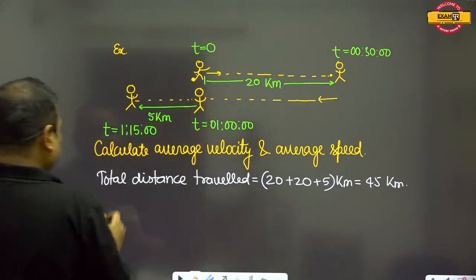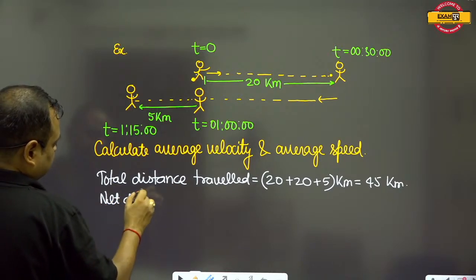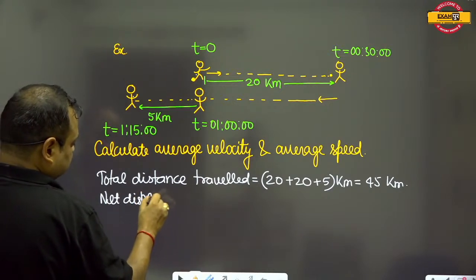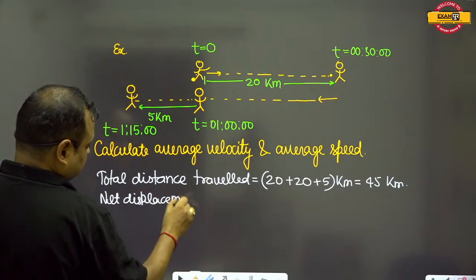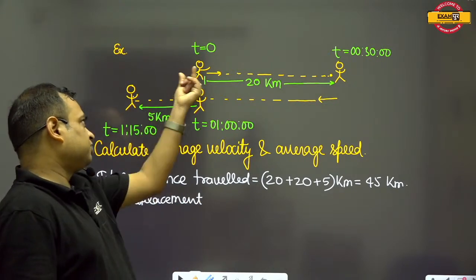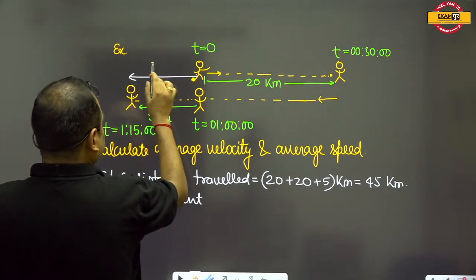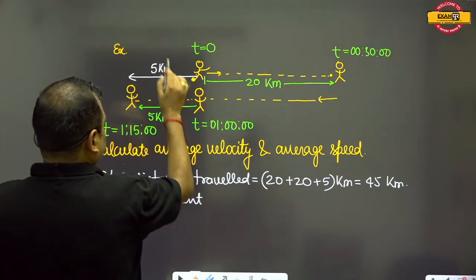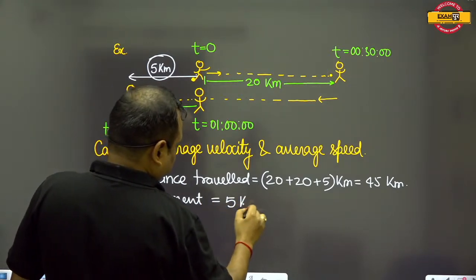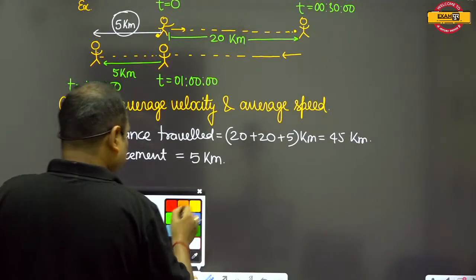Now, when we ask for the net displacement, net displacement means the initial position and the final position. The distance between the initial position and the final position is 5 kilometers, so the net displacement will be equal to 5 kilometers.